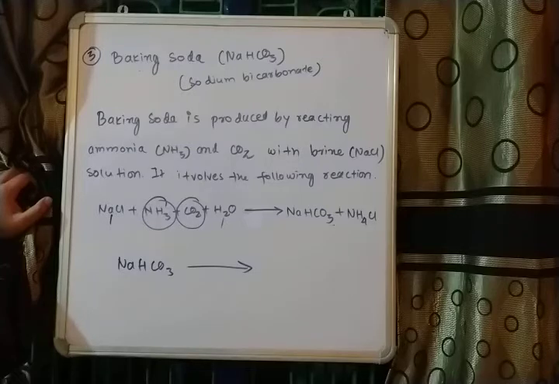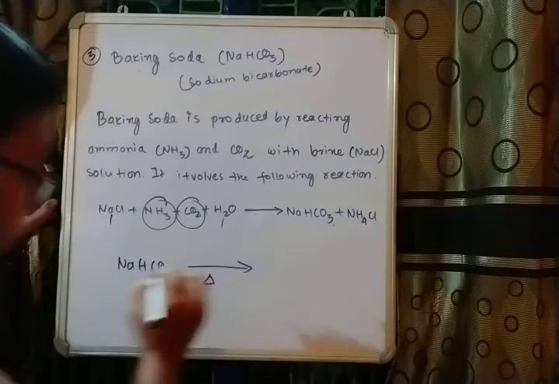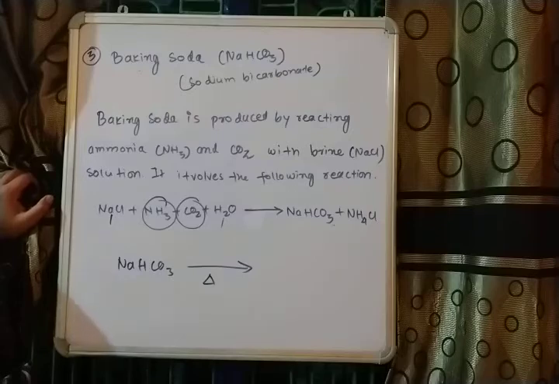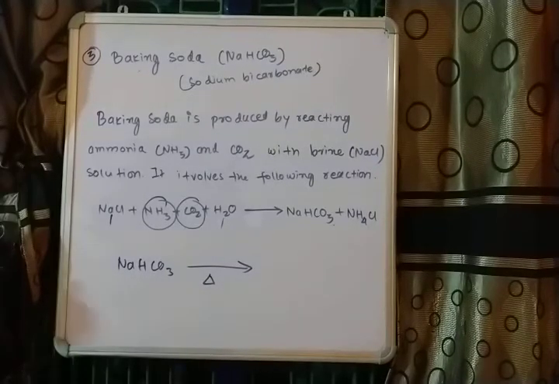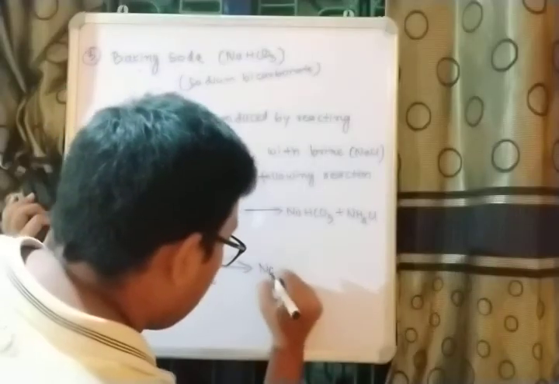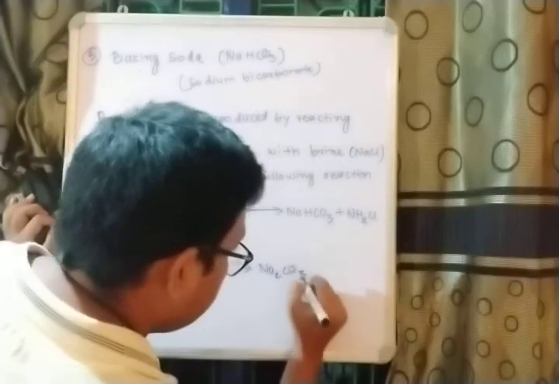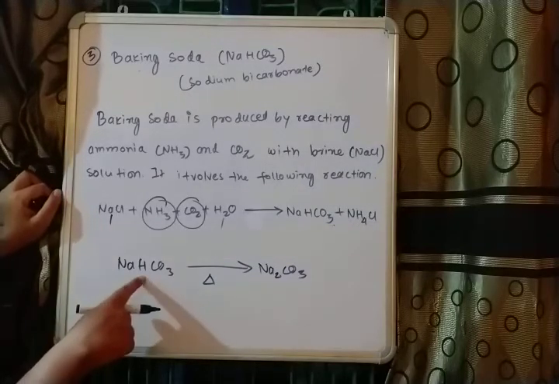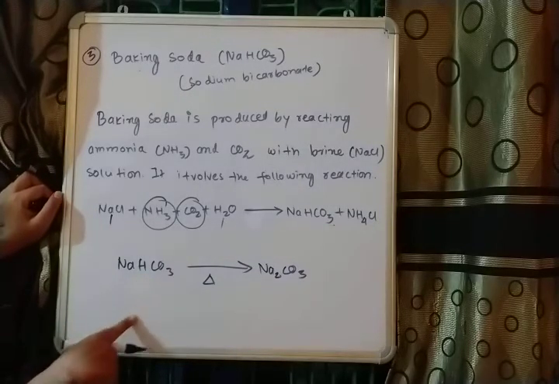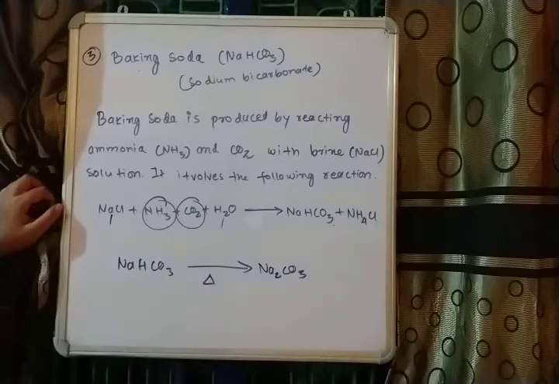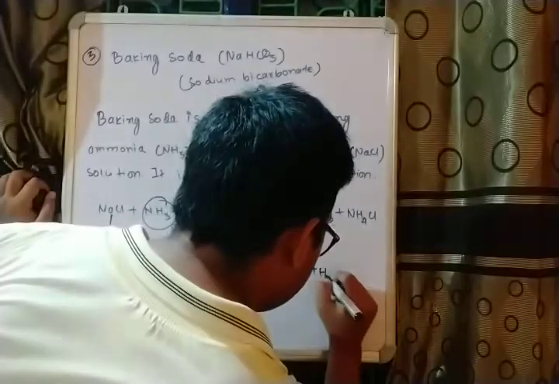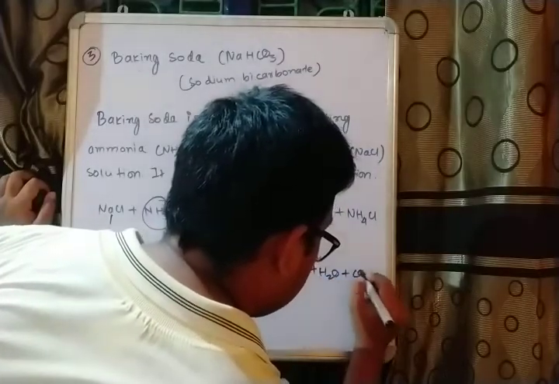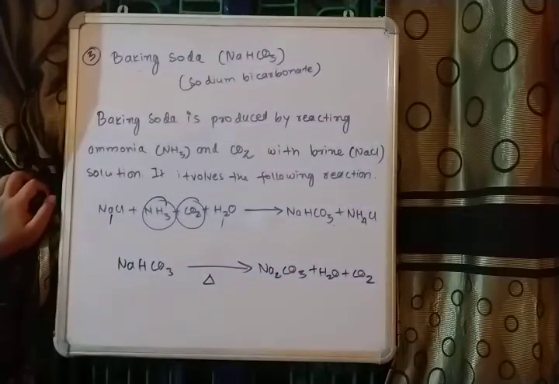When we supply heat, this sodium bicarbonate breaks down into Na2CO3, sodium carbonate. So sodium bicarbonate is converted into sodium carbonate, and along with sodium carbonate, H2O and carbon dioxide are also produced.